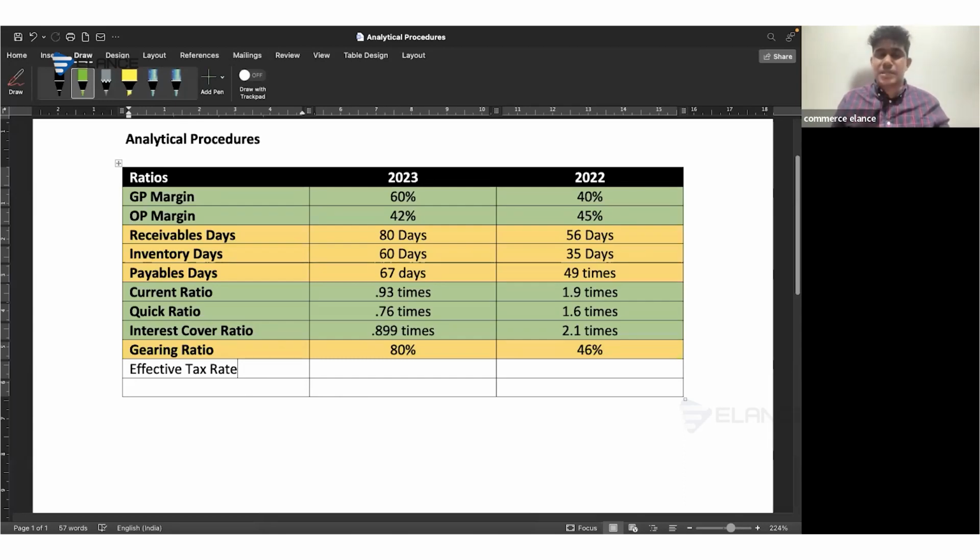Therefore, there can be chances that the expenses that need to be included within the cost of sales might be misclassified into operating expenses, thereby leading to overstated operating expenses and understated cost of sales. Is that clear, everyone?